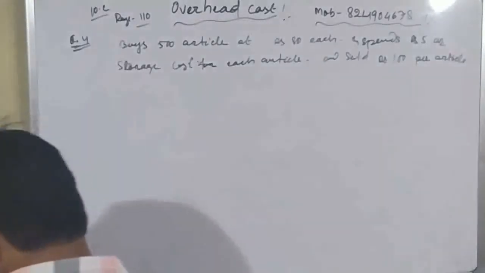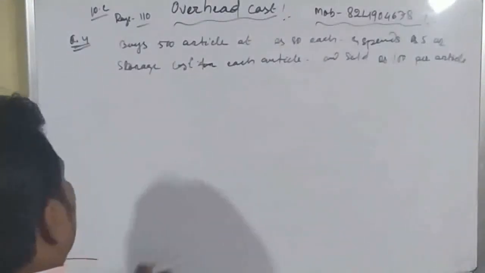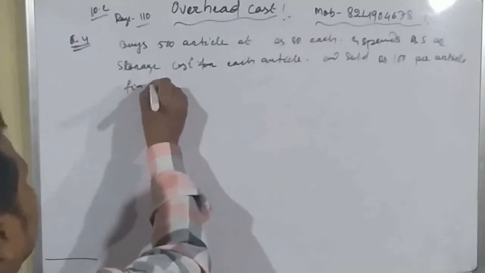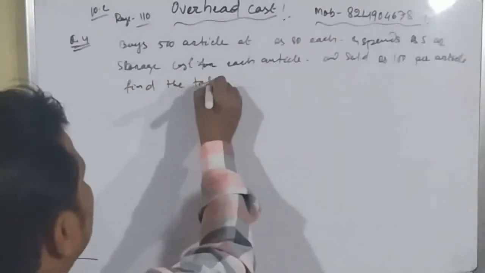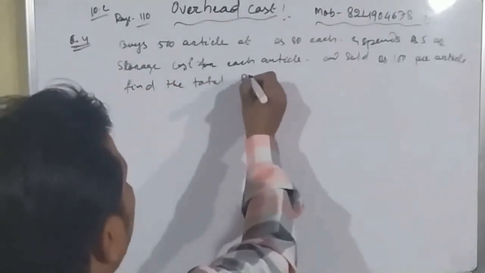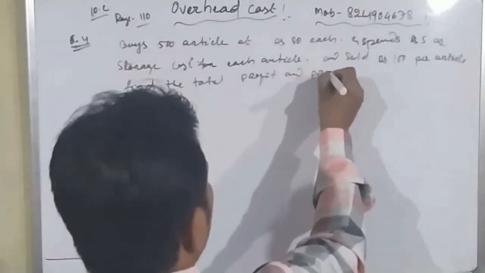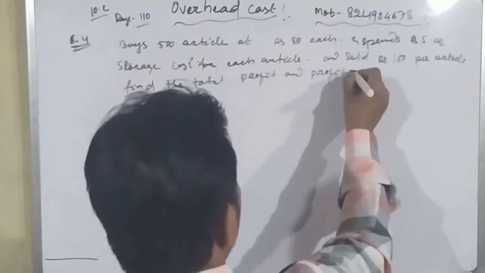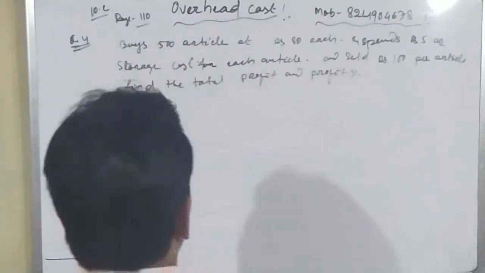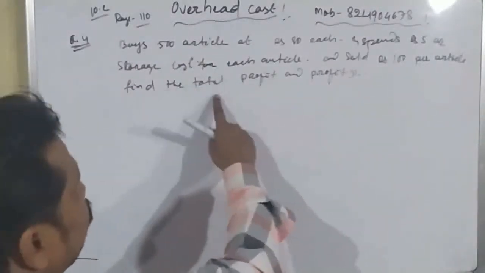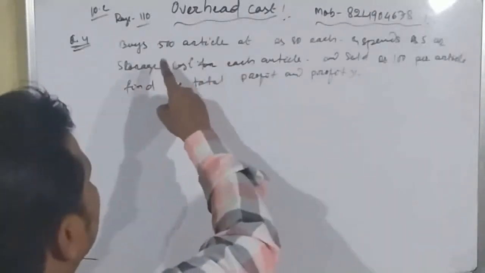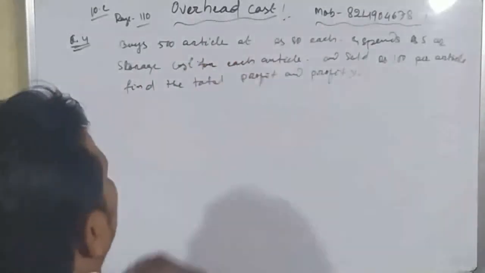Okay, student. So here we have to find the total profit and profit percentage. First of all we have to find out the total cost price of the articles.